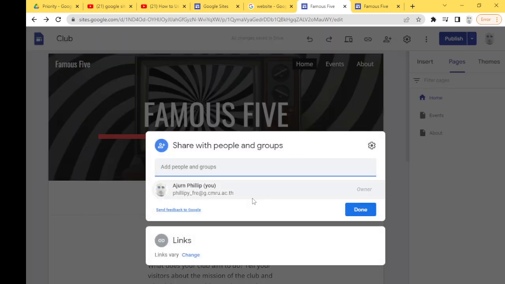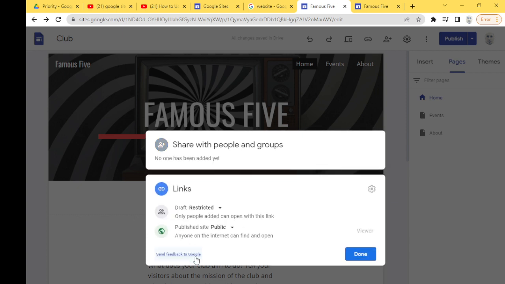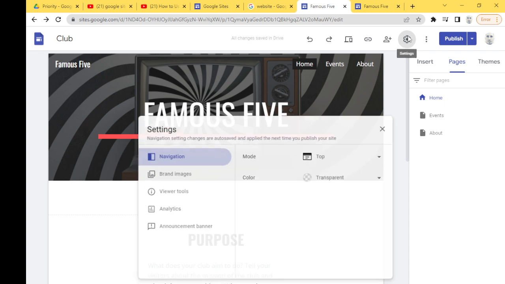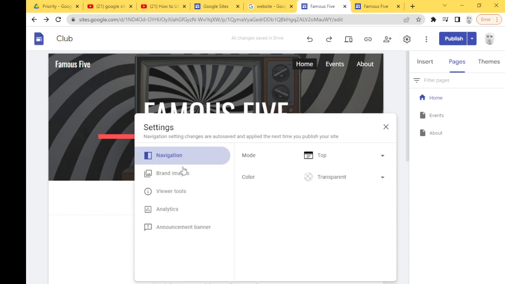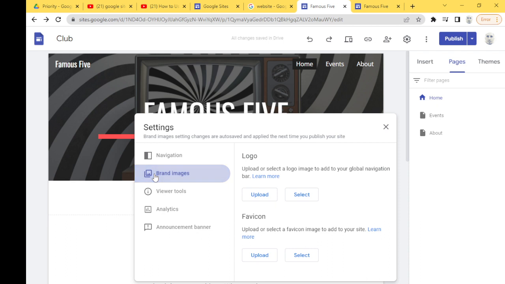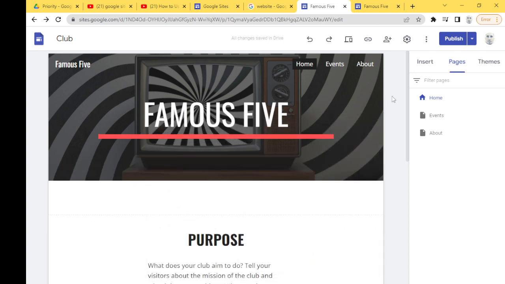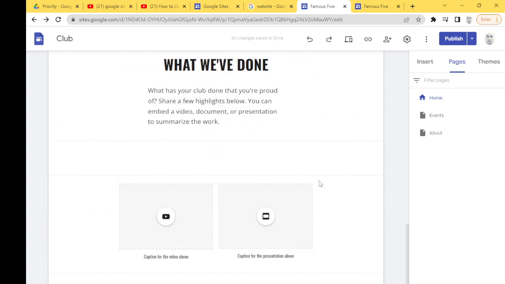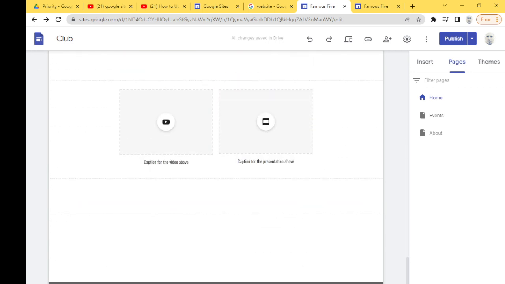So again, add, and then you'll add by email. Okay, and then settings. This is all about, you can find logo. We'll go over this a little in the next class, but for now, you see they have buttons.